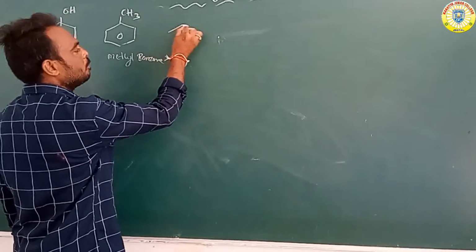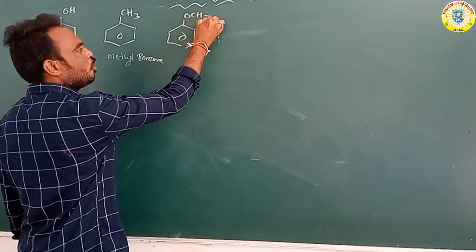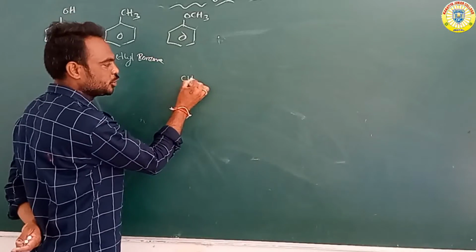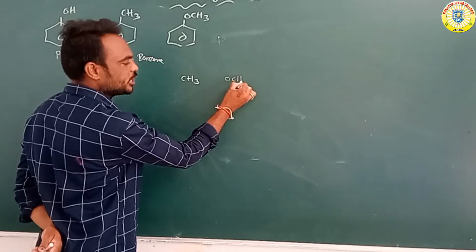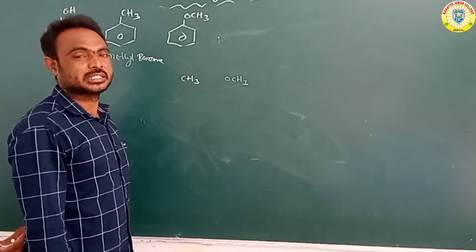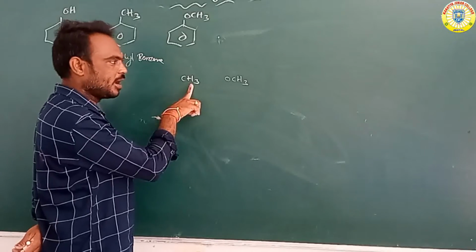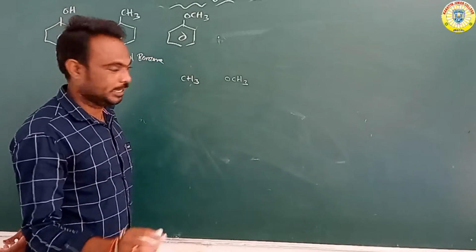Suppose benzene attached with OCH3. CH3 is methyl, OCH3 is methoxy.